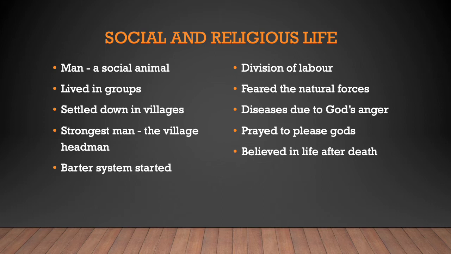Goods and services were now exchanged and thus barter system also developed. And what does barter system mean? Barter system means exchanging of goods without use of money. Like for example, you might be doing this in your class too. One of your friend has plenty of new pencils, two, three, four new pencils, and you have some chocolates. So what will you do? You may ask your friend to give you one new pencil, and you may give him two chocolates, isn't it? Without the use of any money, we are exchanging things. This is called barter system. This system of barter existed until coin money came into use.